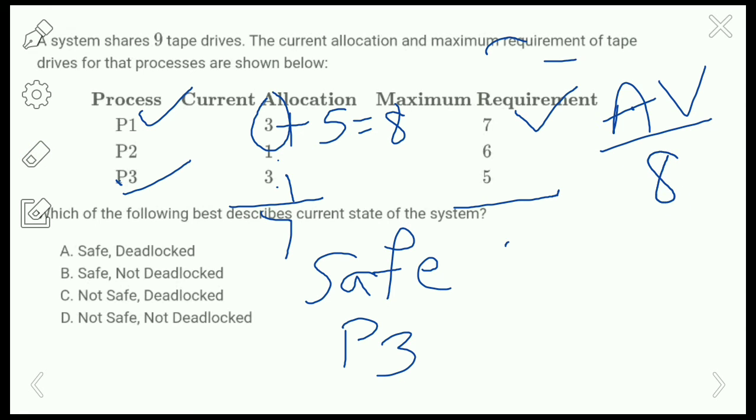Okay, so now next check the safe sequence. P1 has entered the safe sequence. So next check P2, which is the remaining process. So process P2 has only one resource allocated here, that is one tape drive, but it needs 6 tape drives, right?